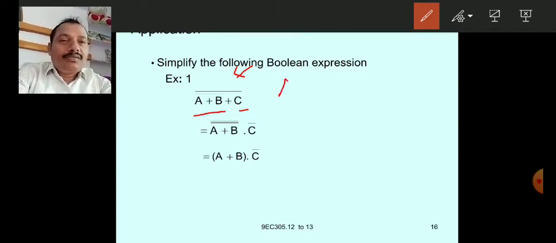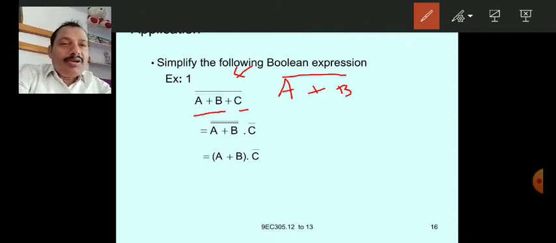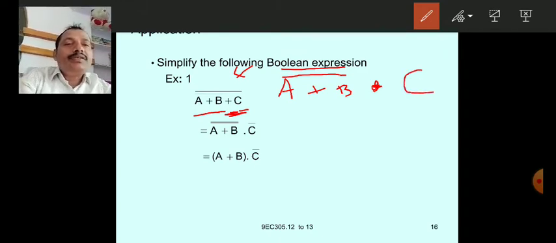A plus B whole bar. This is assumed as a single variable. So hence to this variable complement comes. Next, this plus becomes dot. This is the dot. C.